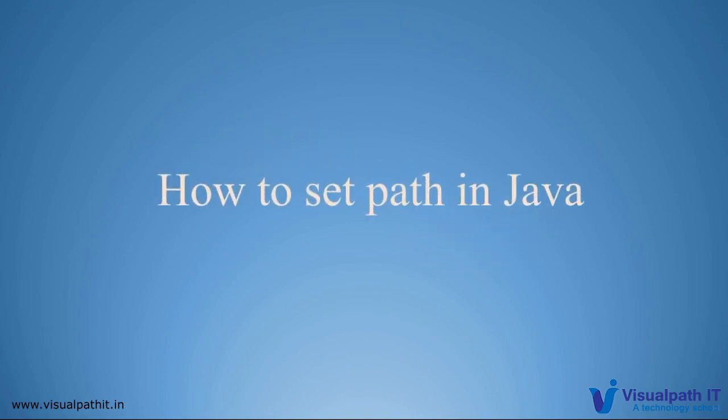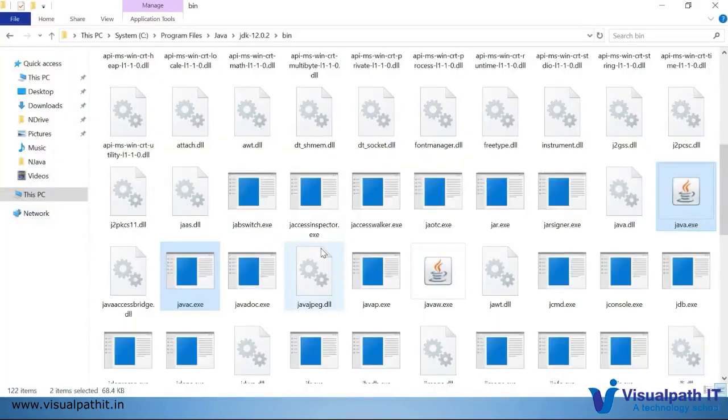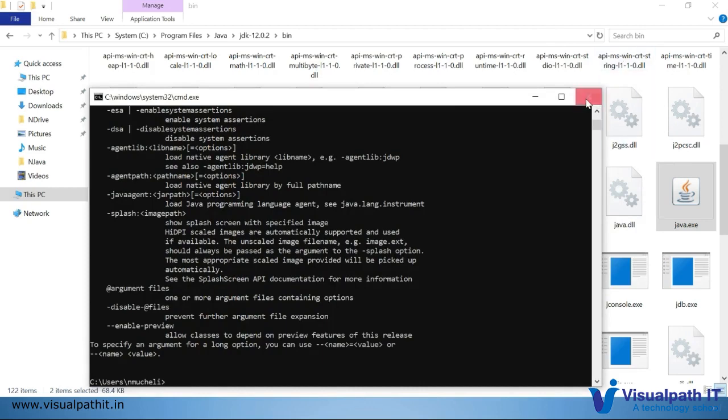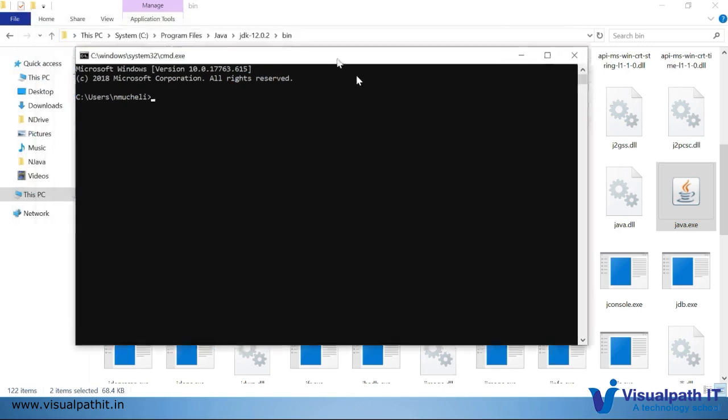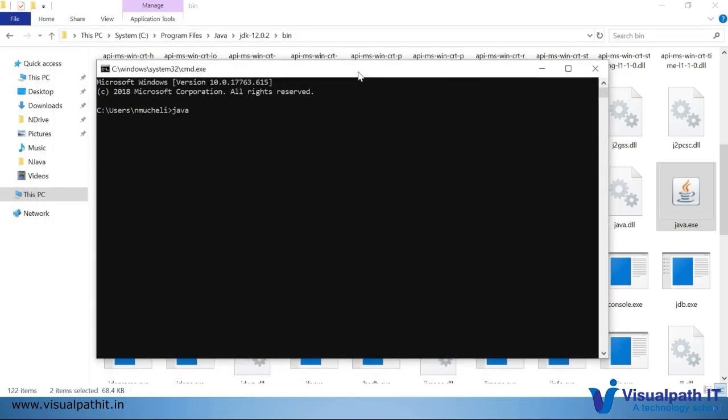So how to set path in Java, which is what we have already done, but there is an additional step we have to do. Suppose I close this window and reopen it, it's a fresh window. I'm typing java -version now. The expected is 12.0 because we already set the path, but still it shows Java is not recognized. The reason is once you close this session, our setup will be gone. So it's difficult to set every time and execute a Java program.